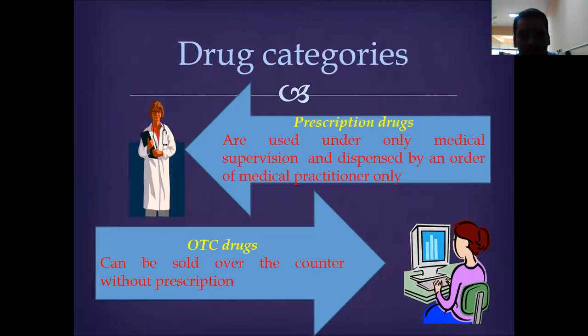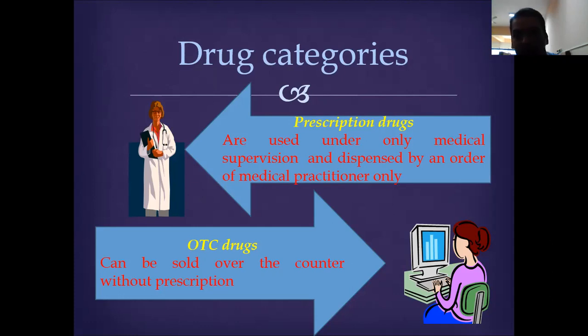In drug substances, there are two categories we can consider: prescription drugs as well as OTC drugs. Prescription drug means we need a prescription from a physician. Suppose we have any medical complication or discomfort, in that case we need to consult a doctor, and based on the examination, the doctor will prescribe a particular drug for a patient.